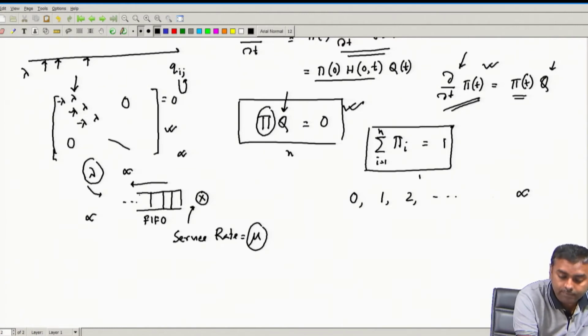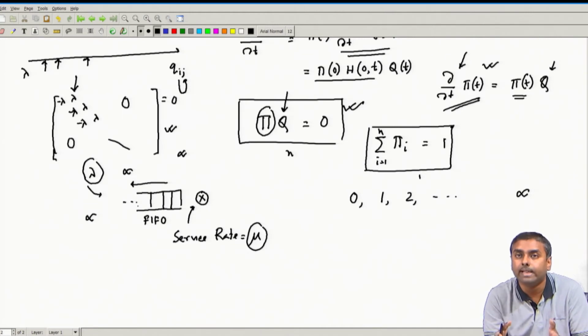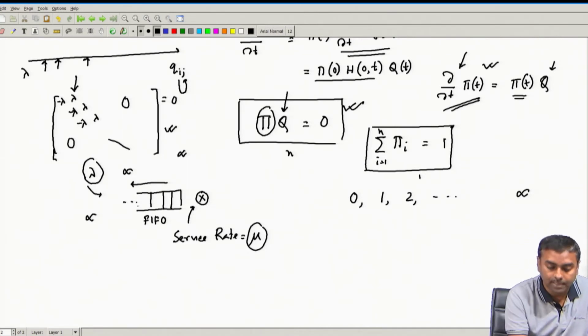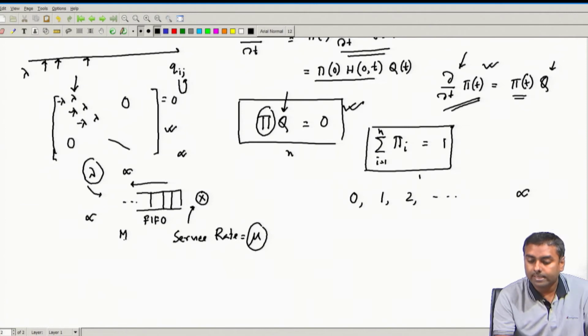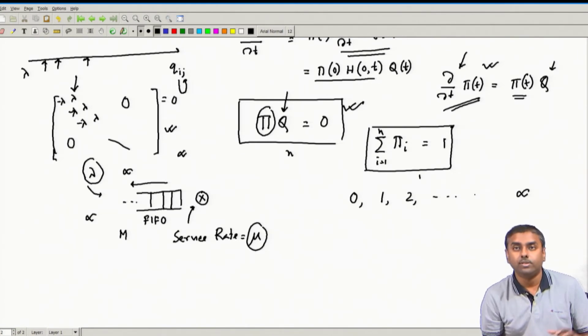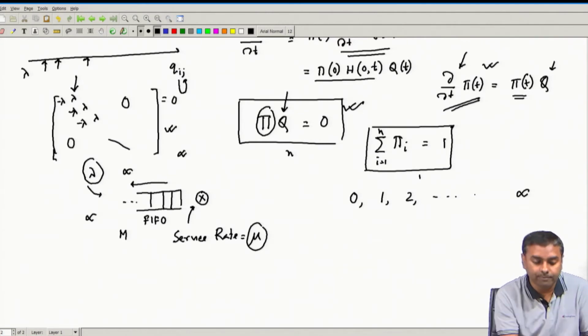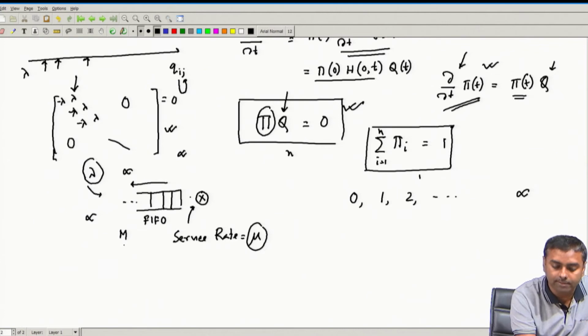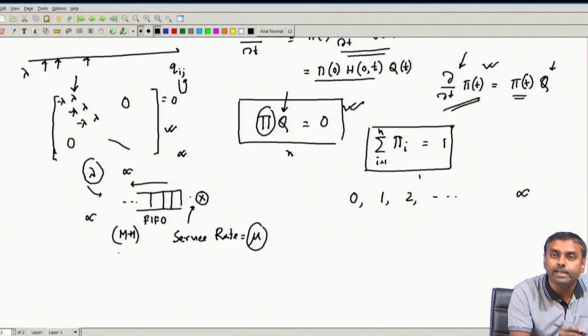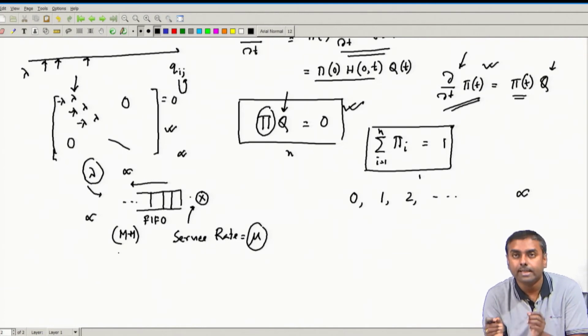If I had said that the buffer has a limitation, that it can only hold so much data, let us say m, then the state would definitely go only up to m, because beyond m everything will be dropped. So, if the buffer is m, of course one can be in the server, so it can go up to m plus 1 only. Only that many customers or packets can be there in the system.